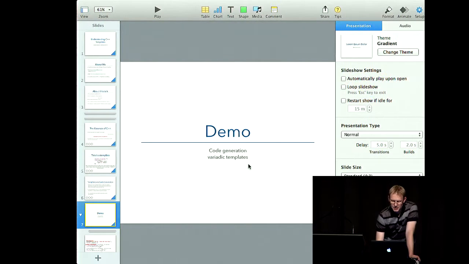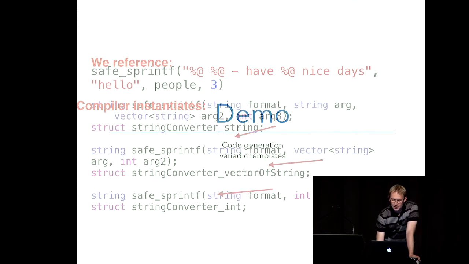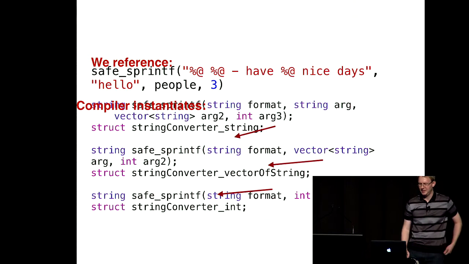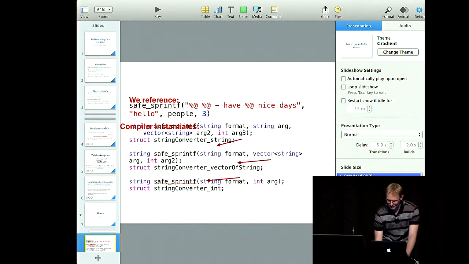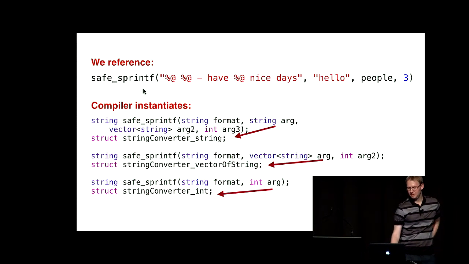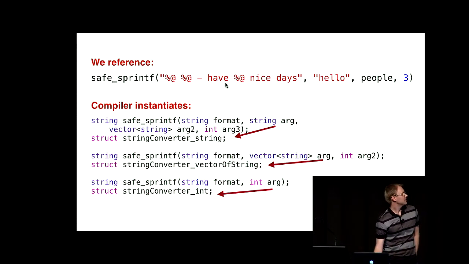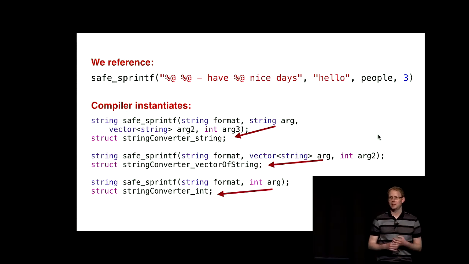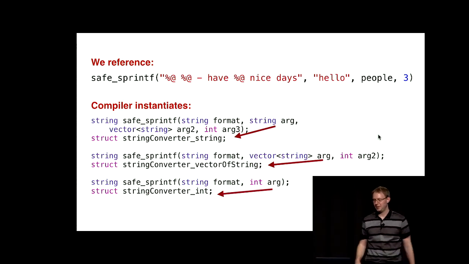So go back to our slides and just a quick recap of what actually happened there. So this is what happens when you reformat your slides to 4x3. Right. So we called a function safe_printf, and we pass in 3 template arguments. What's actually happening is the compiler is going, well, you want a function with 3 template arguments. I've got this one, so I'm going to just make you one. Copy-paste comes in behind the scenes, makes you one with 3 template arguments.